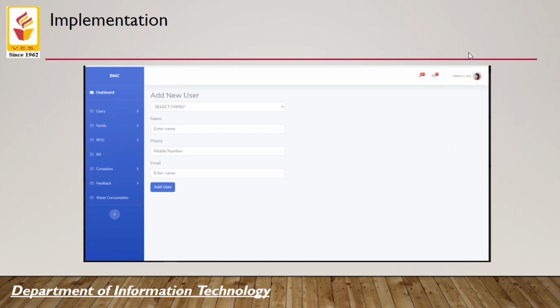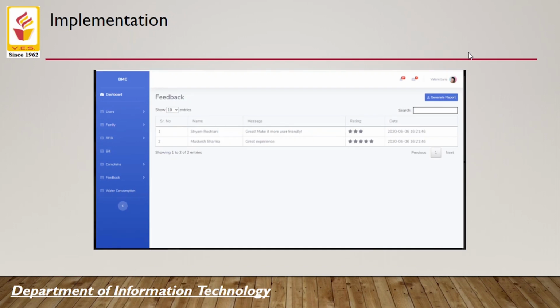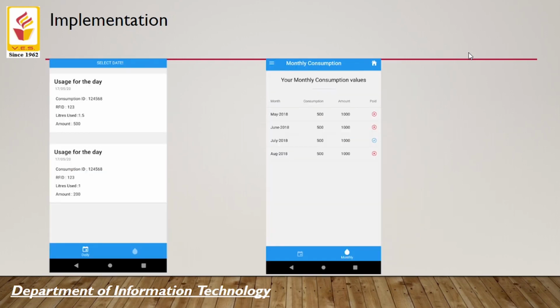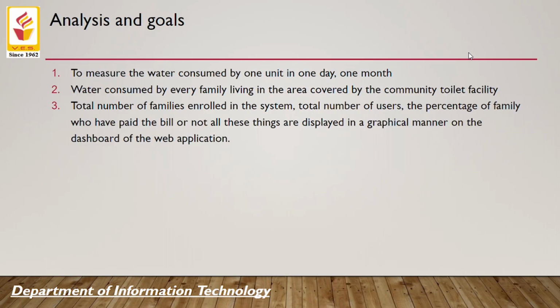This page displays the form by using which the CBOs can register a new family. They can also view the feedback given by the users. In the mobile application, the user can check the details of the family. They can log complaints. These complaints are verified by the CBOs. By using the mobile application, the user can provide feedback for the units. The user can check for which month they have paid the bill or not, and they can also check the amount of water consumed by different family members on a single day. We are analyzing the daily and monthly consumption of an individual and family. So this was the complete description of our project.